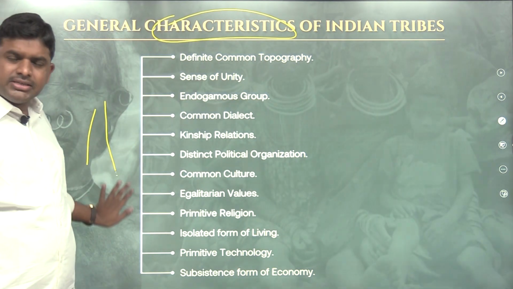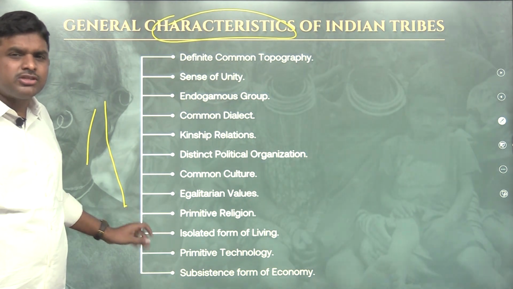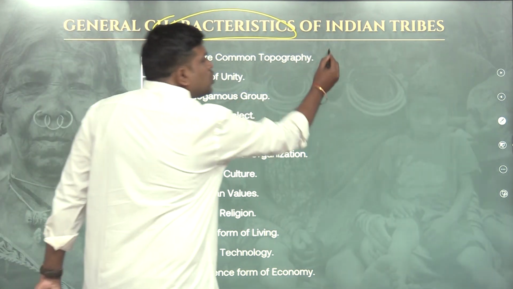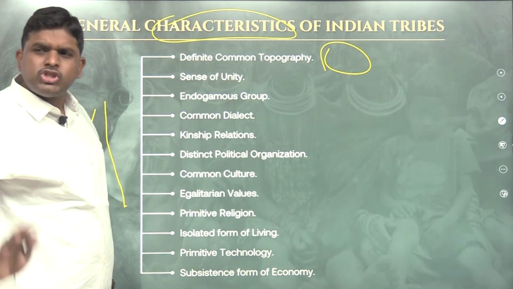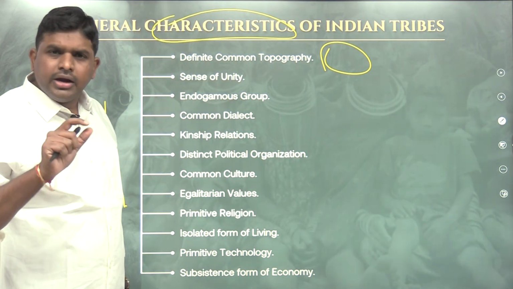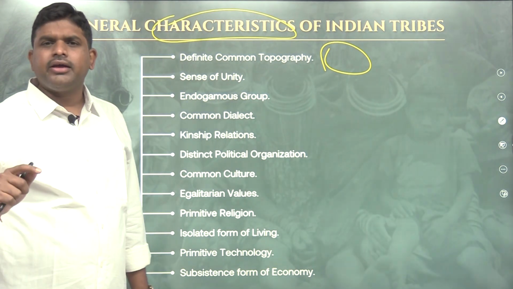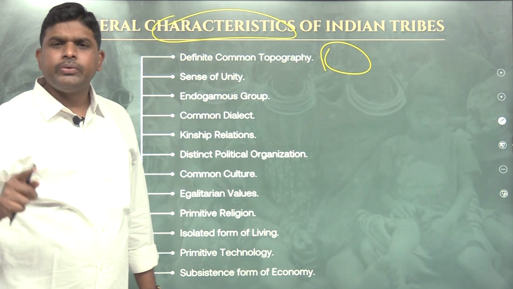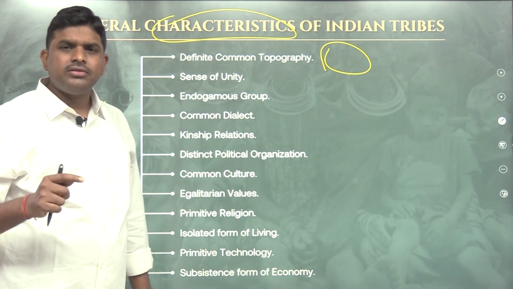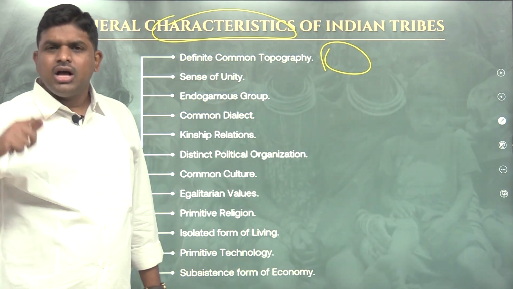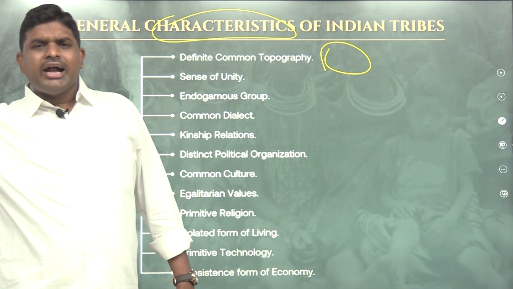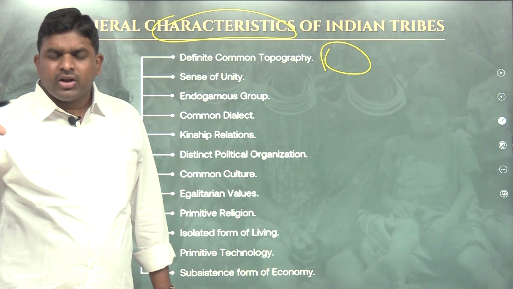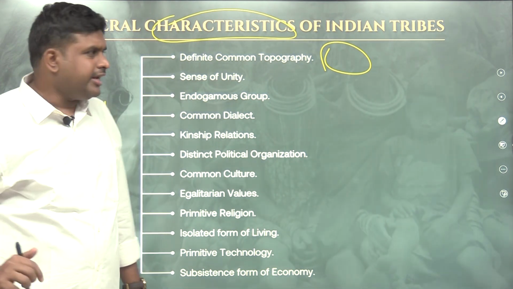So, if these characteristics are present, then that particular community is called a tribe. What are the characteristics? Common topography means common territory. A tribe will live in one territory like Rajmahal Hills, Chota Nagpur Plateau, Adilabad region, Meghalaya, Arunachal Pradesh, Andaman Nicobar Islands, Lakshadweep Islands. So, a common topography. The tribe lives in one particular territory.